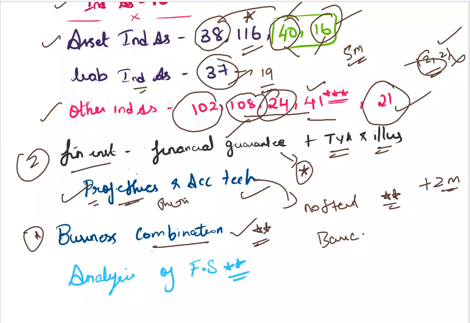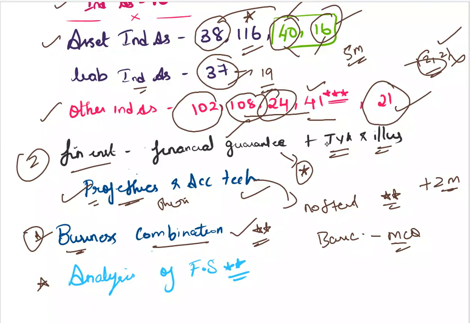I don't want you to skip business combination. If it is a business combination, you can solve all the questions. It may take 1 day to cover the business combination, but you have to do it, because it will really help you, and in MCQs you can also get some questions from business combination. So please do not skip the business combination part. Then be thorough with the reverse acquisition question and some newly added questions. There are joint venture related questions, joint operation and joint venture. Please be thorough with those questions in business combination.